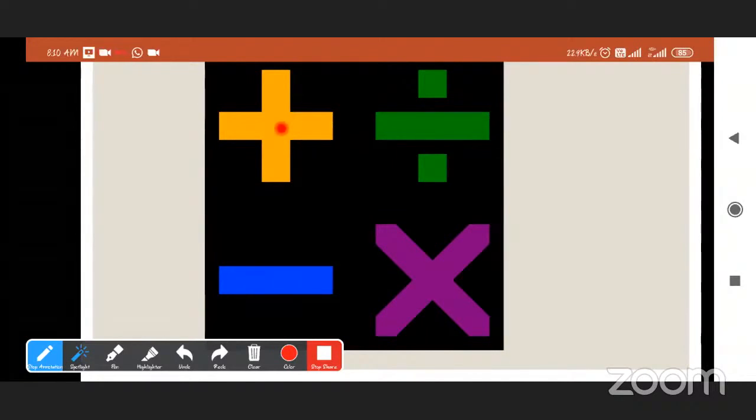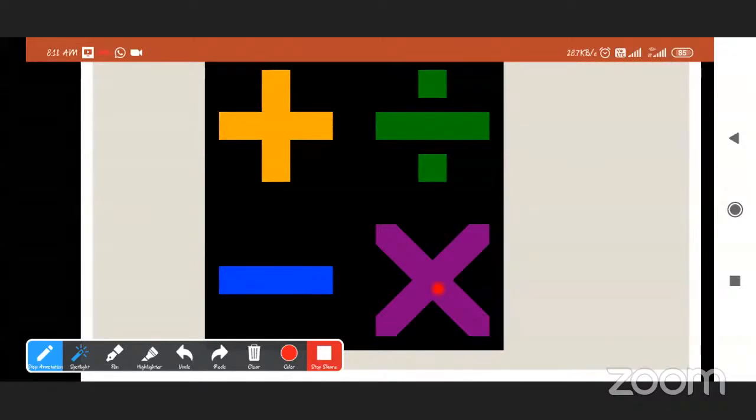This is the sign of minus or subtraction, and this one is division, and this one, the cross sign, is the sign for multiplication.